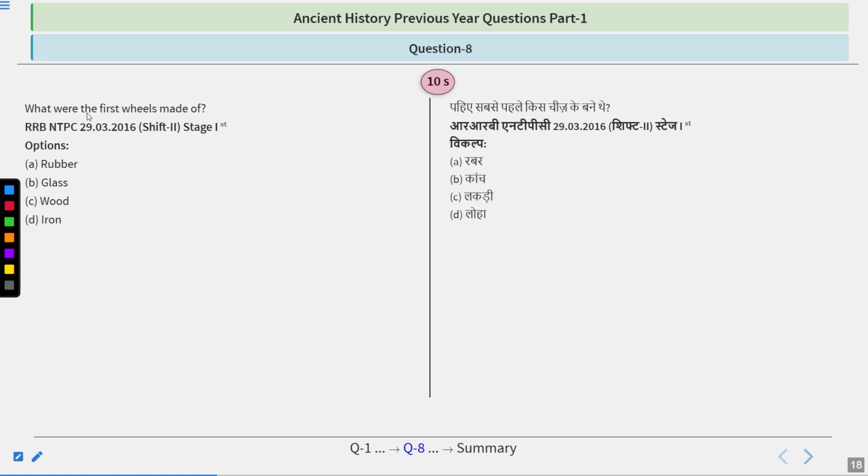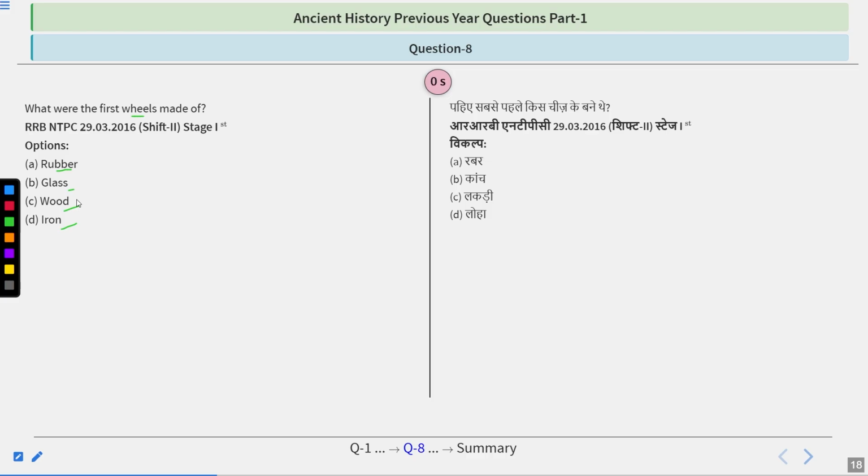Next one, what were the first wheels made of? So the question is, what were the first wheels made of? This is the question from RRB NTPC. The options are rubber, glass, wood, and iron. And here is your time. Just think about this. This type of question are good. So think about it.